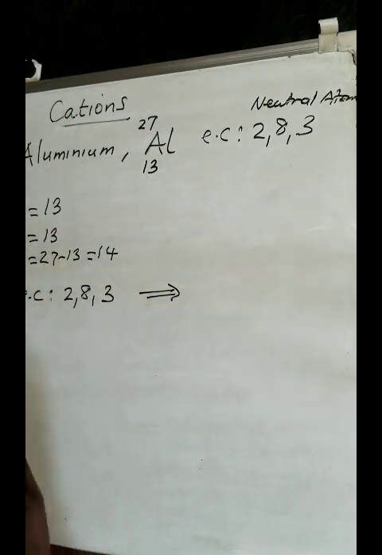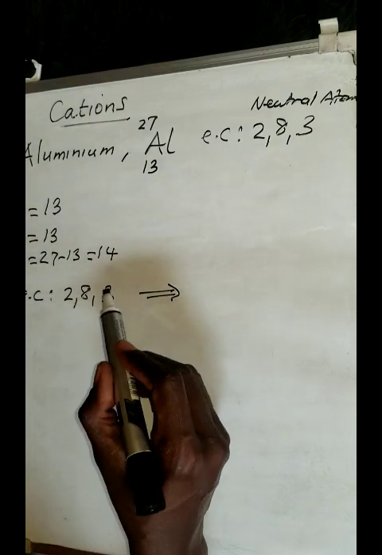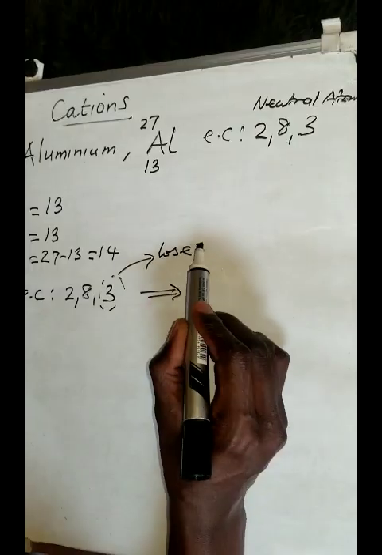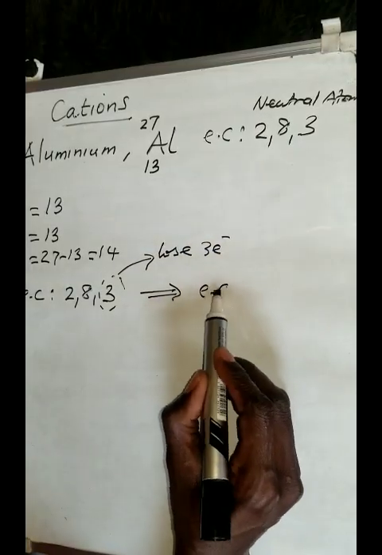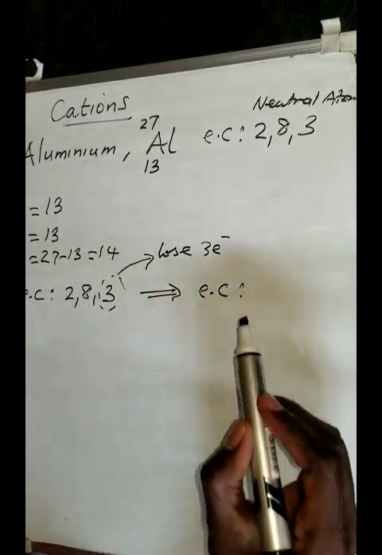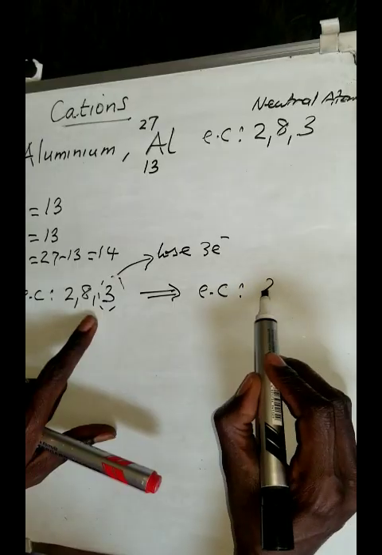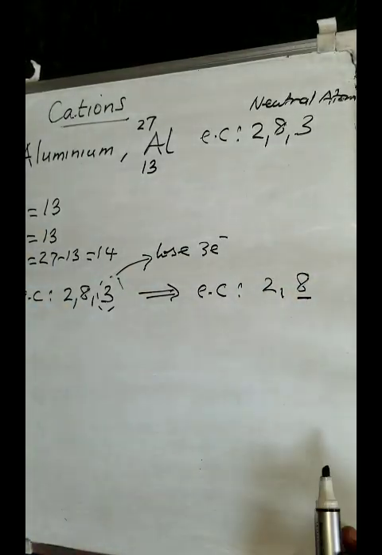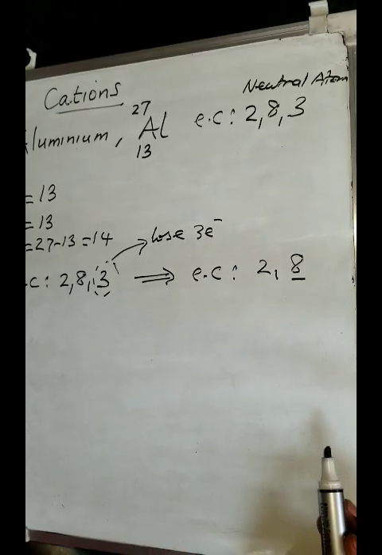So how many does it need to lose to have 8 electrons? You are right. It needs to give away 3 electrons. So it is going to lose 3 electrons. Now when it loses 3 electrons, what will be the new electronic configuration? It will be 2,8. You can see it has got 8 electrons in the outermost shell.